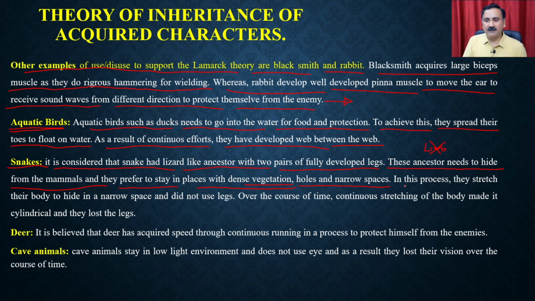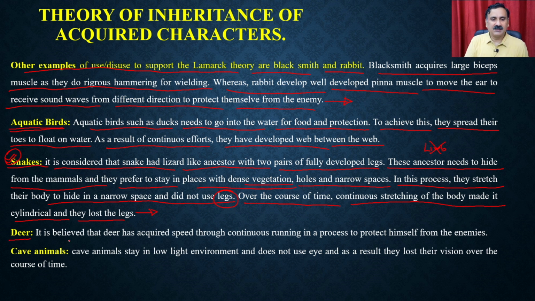So they stopped using the limbs and started stretching their body to hide in the narrow places, and did not use the legs. Because they did not use the legs for a very long time, over several generations, continuous stretching of the body made it cylindrical and they lost the legs. That is a classical example of how the disuse of a particular organ leads to the disappearance of that organ in subsequent generations.